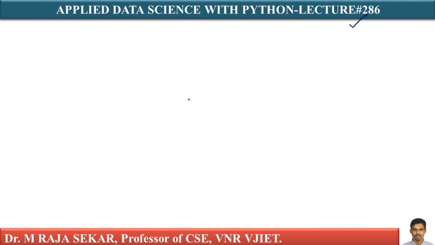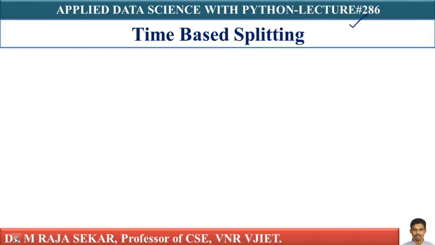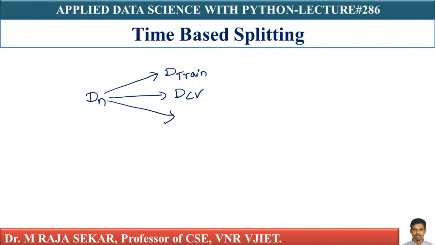In this lecture, we will try to understand what is time-based splitting. Let's take a data set of Amazon food reviews. Let's assume we have n reviews. Let me assume my data set is Dn. This data set Dn is partitioned into three parts. My first partition is Dtrain, my second partition is D cross validation, and my third partition is, let me assume, Dtest.